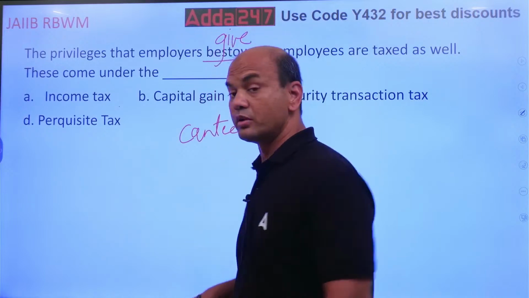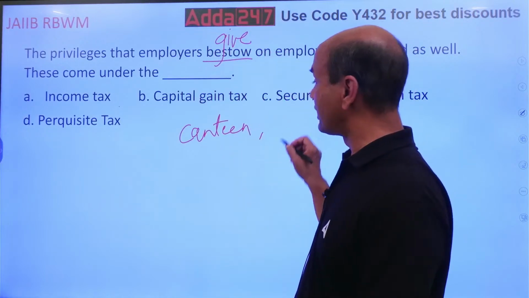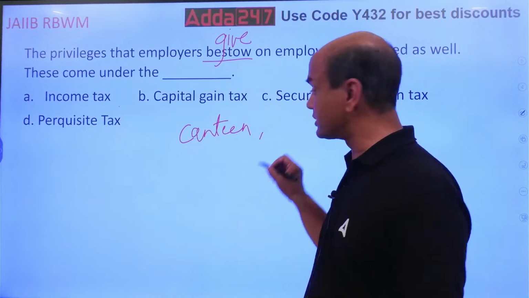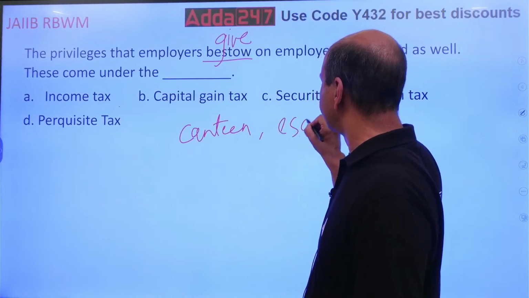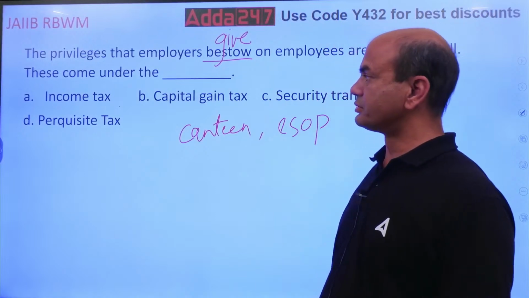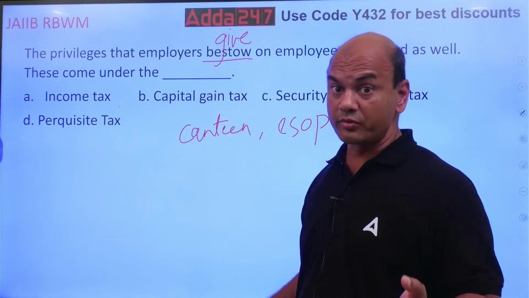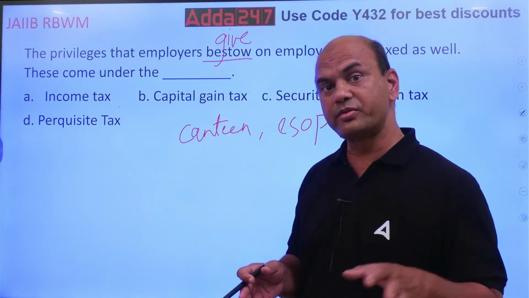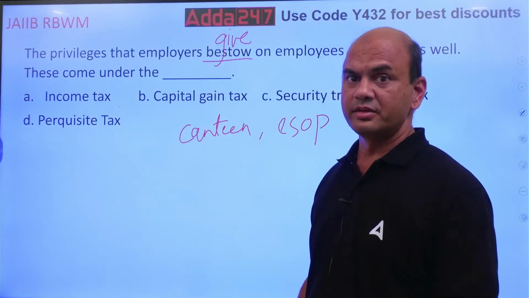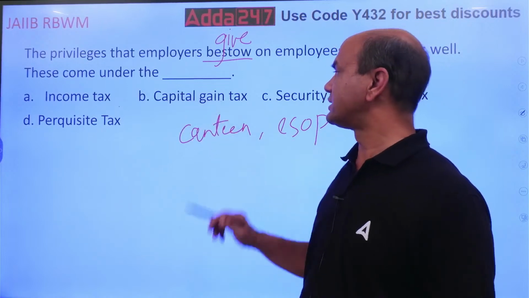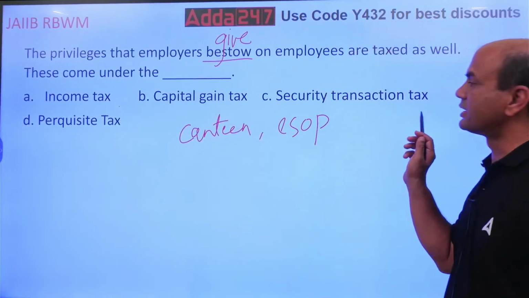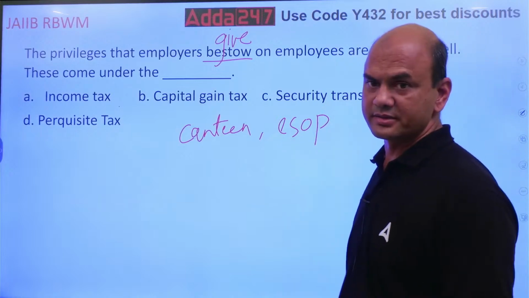Laundry benefits. Or some ESOPs. ESOPs is also one of those. Many are there. Whatever employer gives to you, not in the form of cash, but in the form of kind. What is it? Income tax, capital gains tax, security transaction tax, and perquisite tax.